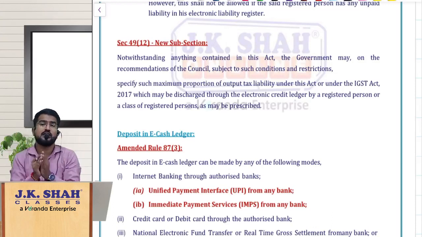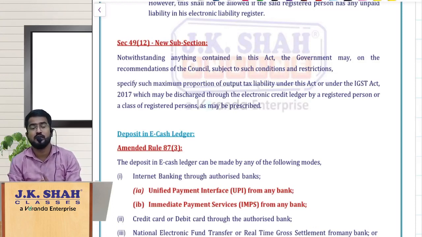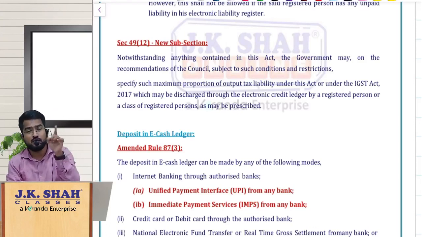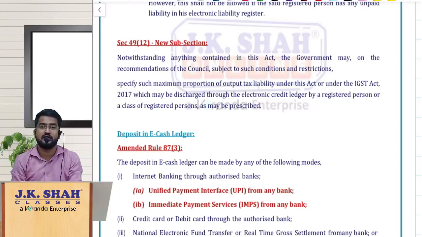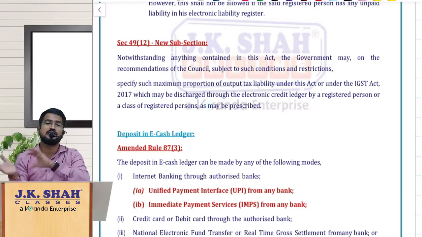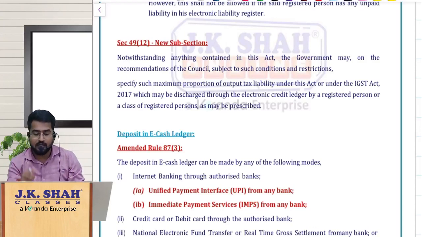Out of the gross liability of 100 lakhs, let us assume, even though you have 110 lakhs ITC balance, you cannot use that 110 lakhs ITC balance fully. You should use only 99 lakhs of your ITC balance, and the balance 1 lakh should be paid in cash. That is rule 86B. To just give legality to that rule, they are bringing this subsection.